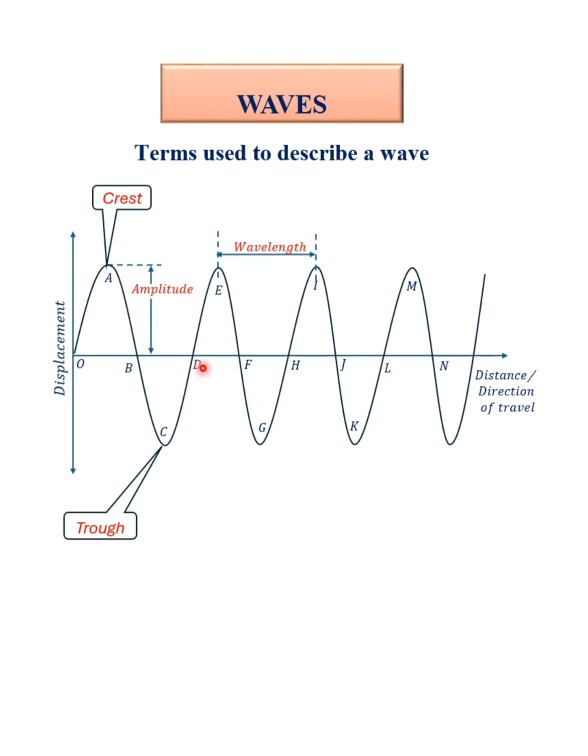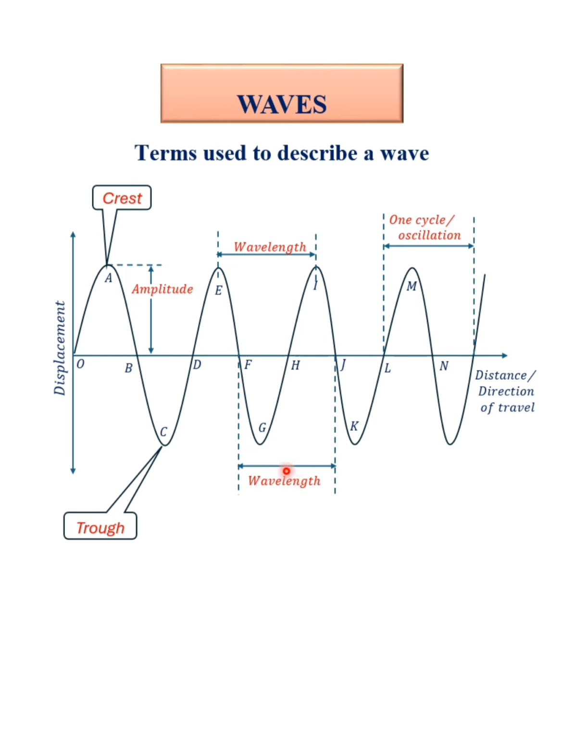Similarly, if you started from F through G to H, that is like half a cycle. From H through I to J, that is like another half a cycle. So a movement from F, G through H, I to J, that is, a distance from F to J, is another wavelength. So the wavelength of a wave is the distance covered in a complete cycle. You will agree with me that this up, down, and back to this point movement is one cycle or one oscillation, while the distance covered while making that one cycle or oscillation is what we describe as the wavelength.